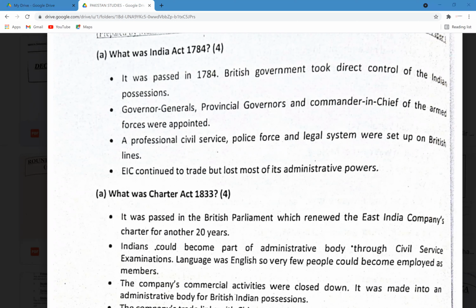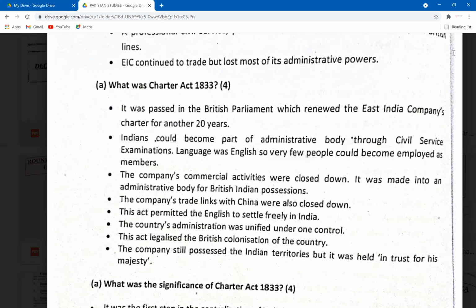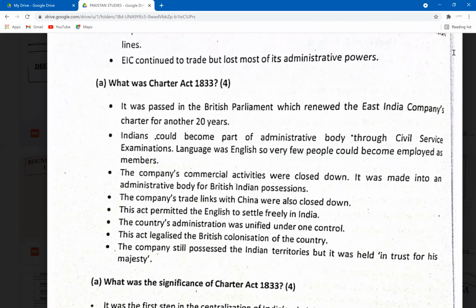No? Okay. So guys, moving on. What was the Charter Act of 1833?